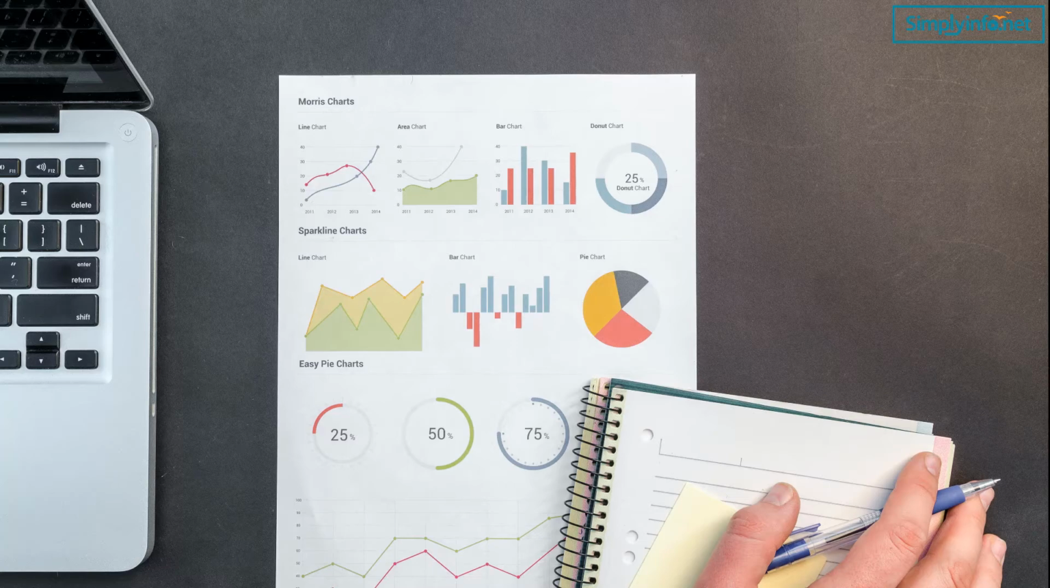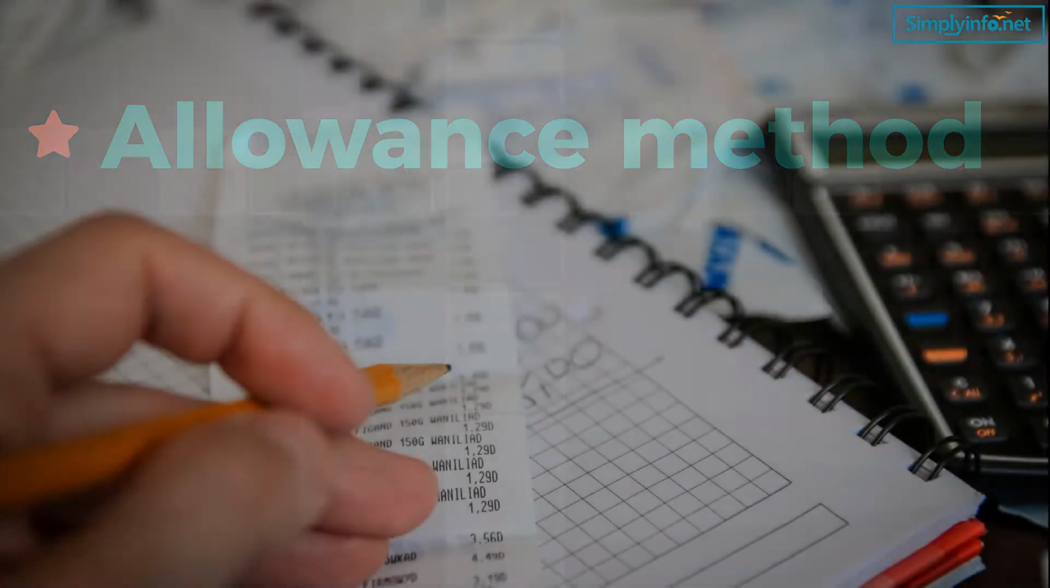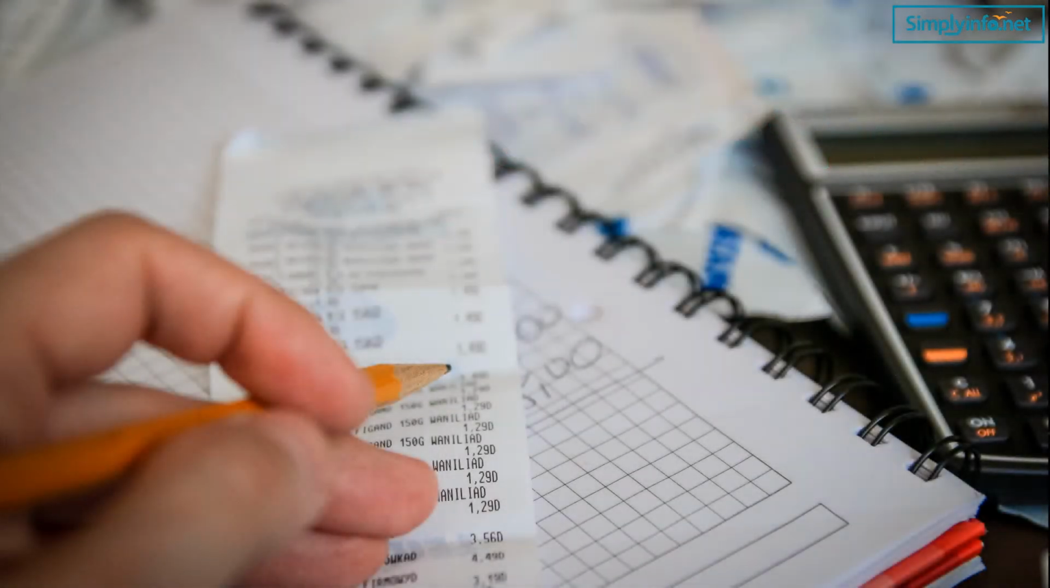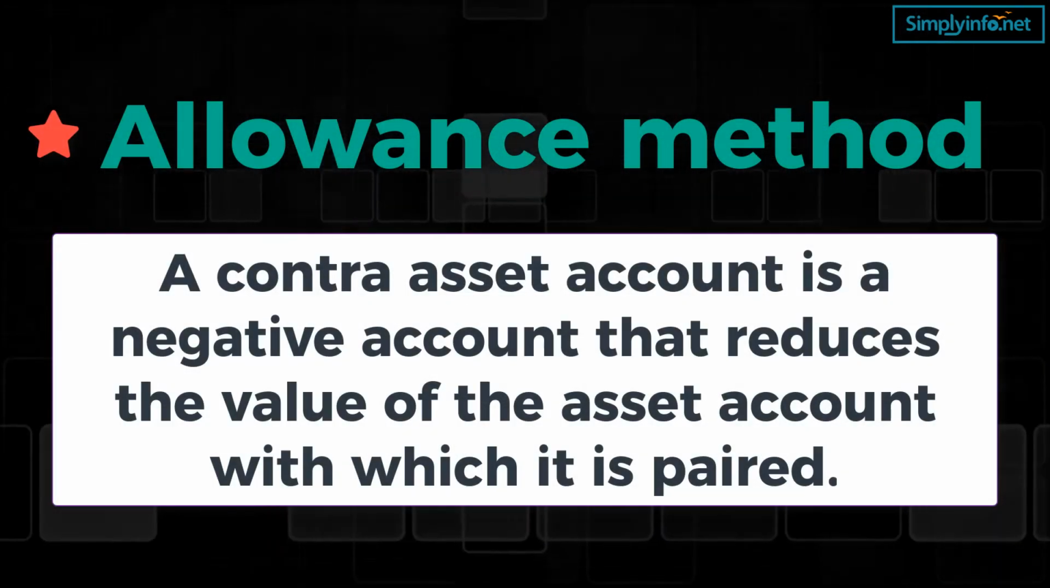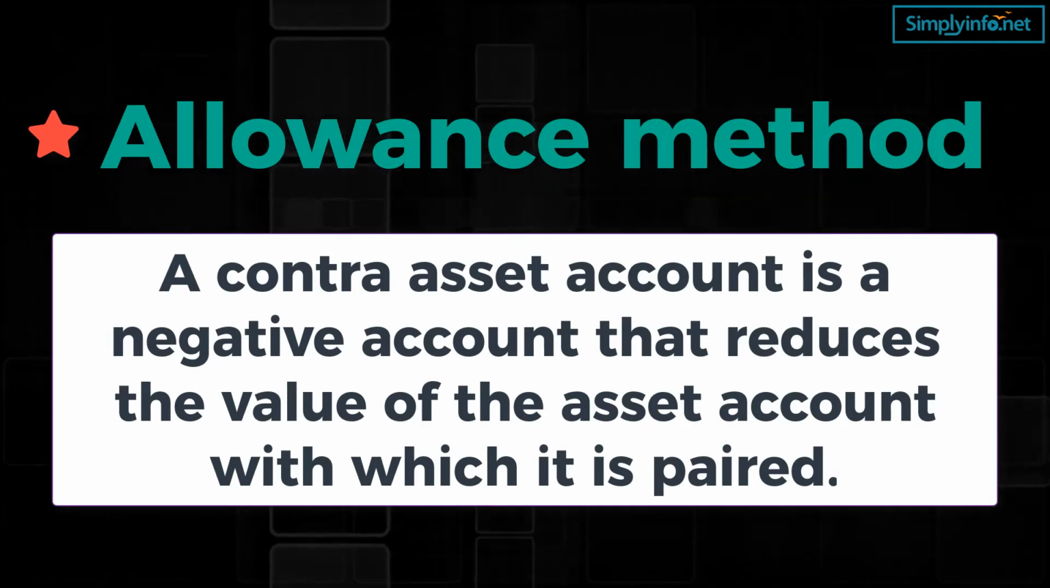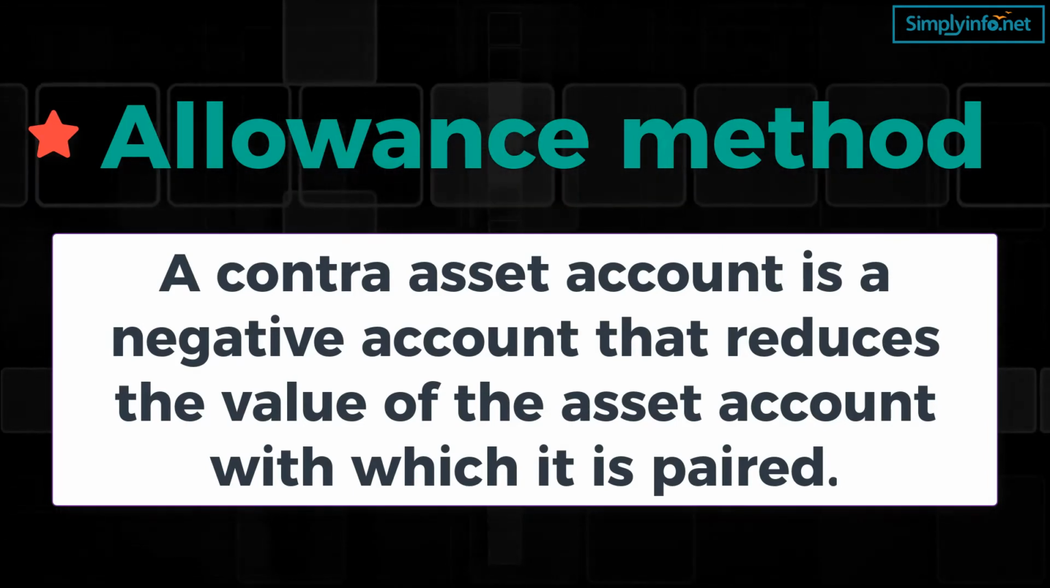The allowance for the bad debt expense is a contra asset account, which means it reduces the total value of the receivables and is balanced out when both the balances are listed in the balance sheet. A contra asset account is a negative account that reduces the value of the asset account with which it is paired.